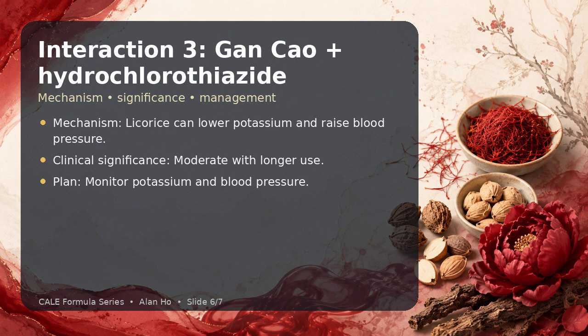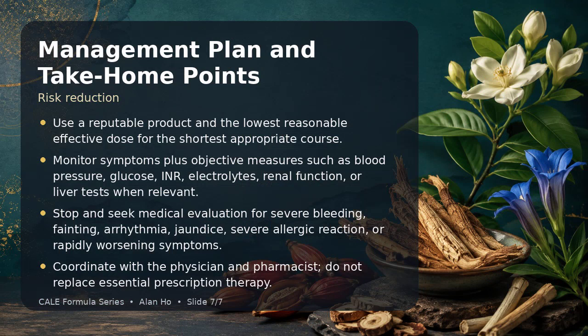In conclusion, Gui Pi Tang may be reasonable when the patient's presentation matches spleen Qi and heart blood deficiency with palpitations, insomnia, poor memory, and easy bruising. The main safety principle is not simply to label herbs as safe or unsafe. Risk depends on the specific herb, preparation, dose, treatment duration, the patient's organ function, and the drugs being taken.